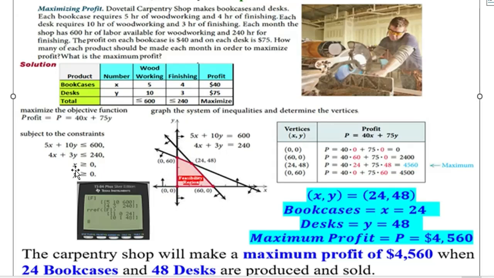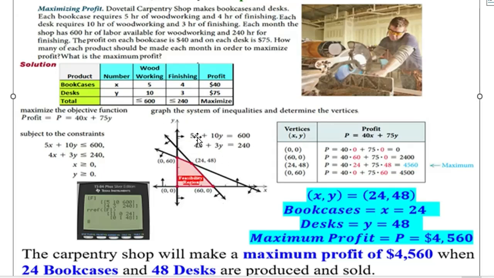First, x has to be equal or greater than 0, that means to the right of the y-axis. Y has to be greater or equal to 0, that means above the x-axis. Then we have to take 5x plus 10y equals 600 and graph a line. Then 4x plus 3y equals 240 and graph the other line.